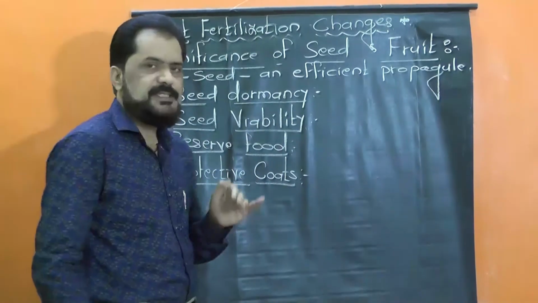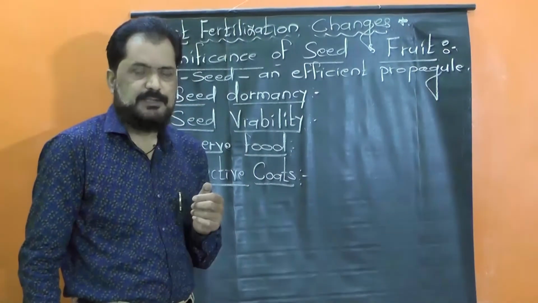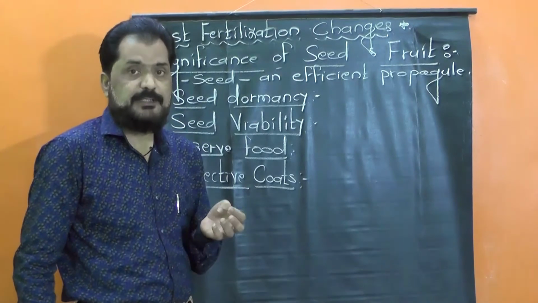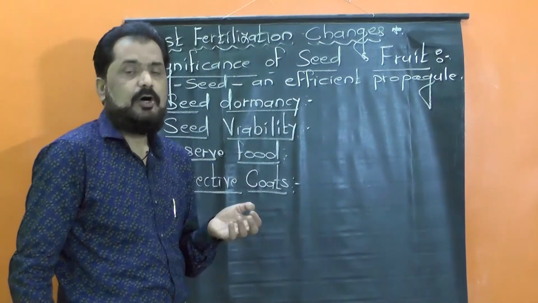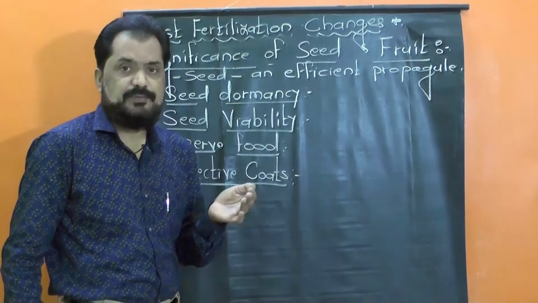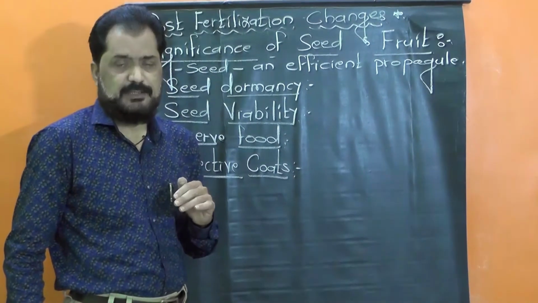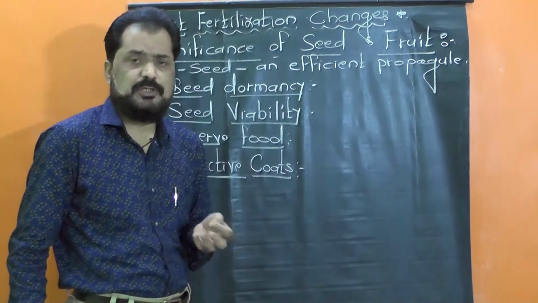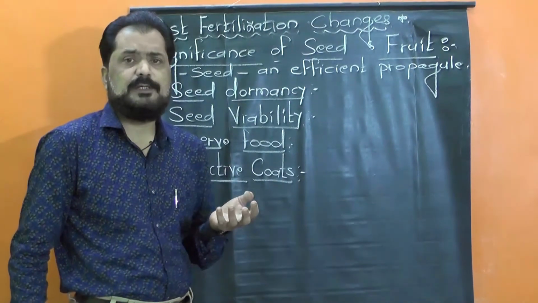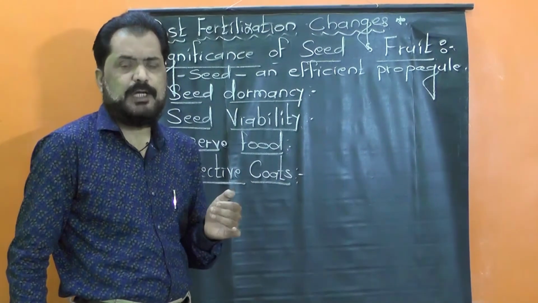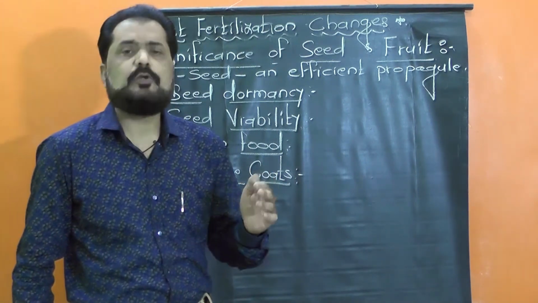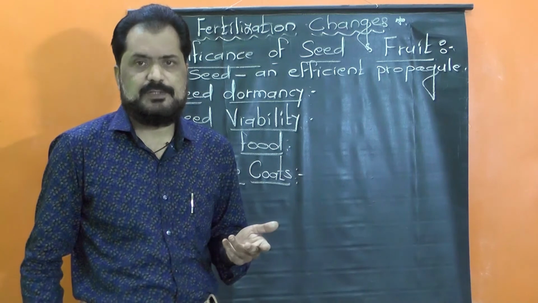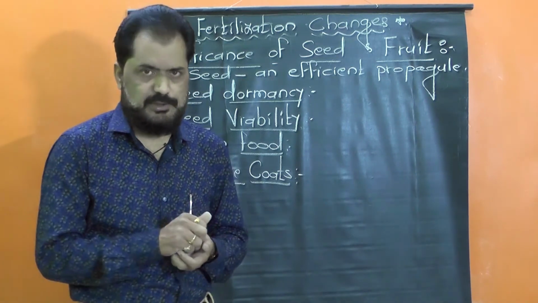So the testa and tegmen, that is the seed coat, protect the embryo from different mechanical or physical factors, fluctuation in temperature, any adverse environmental condition, so that the embryo can survive for a long duration and overcome the different adverse environmental conditions.